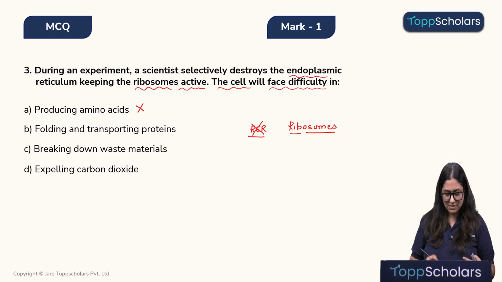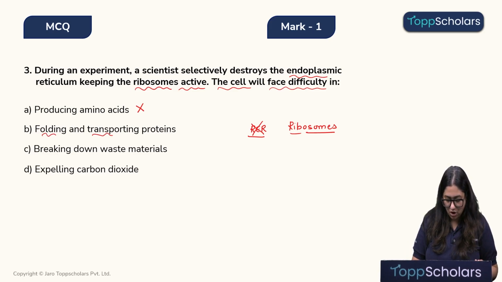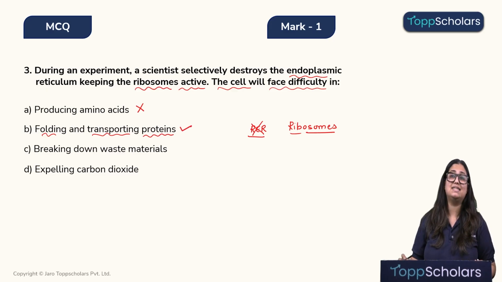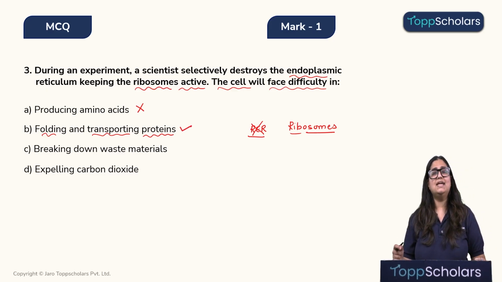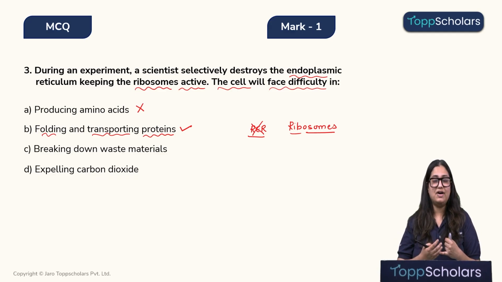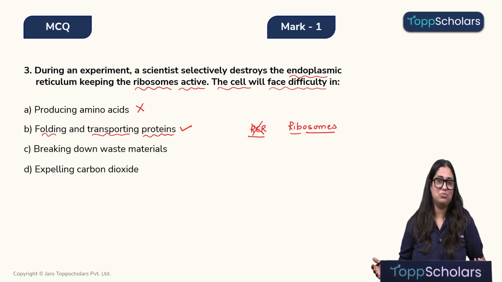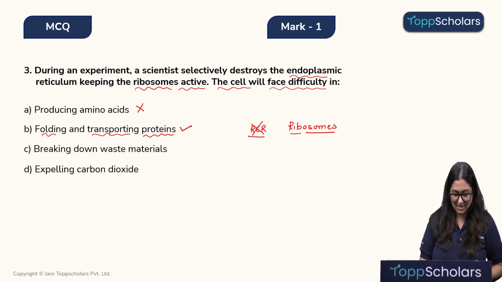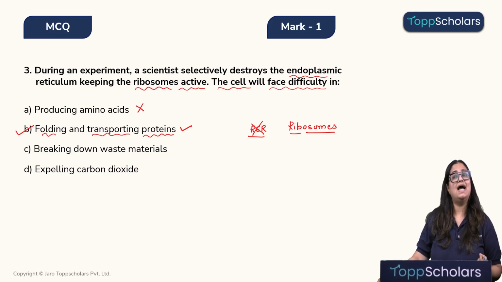Okay. Option B says folding and transporting of the proteins. Now, this is a correct answer. Let's understand that. So, we need endoplasmic reticulum to modify, to package and transport the proteins. See, protein synthesis takes place inside the ribosomes, alright, but then this protein enters into the endoplasmic reticulum where it will help in packaging, modifying and transporting the proteins outside. So, if we destroy the ER, we will be facing difficulty with the folding and transporting of the proteins. Therefore, option B is correct.